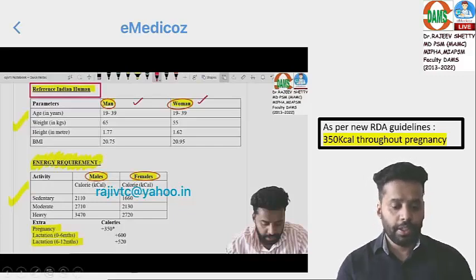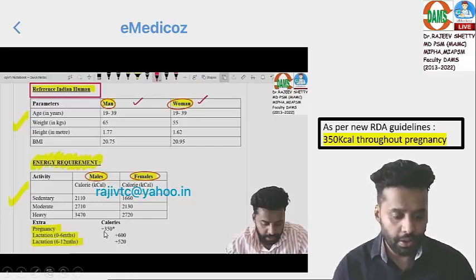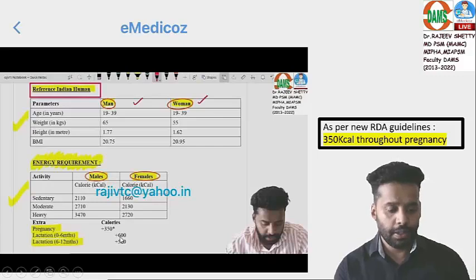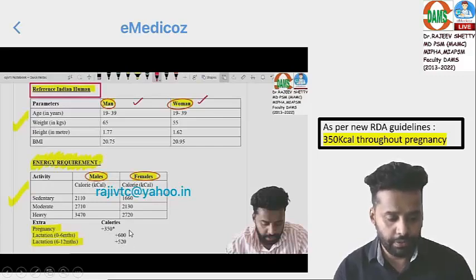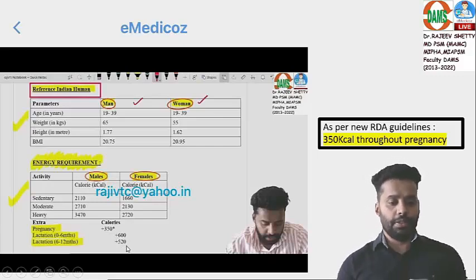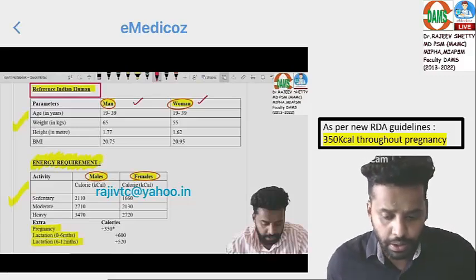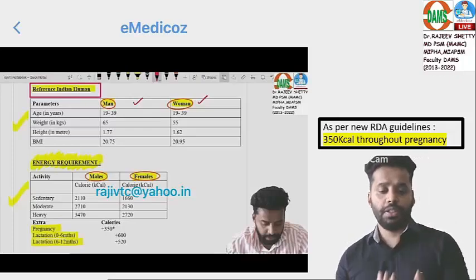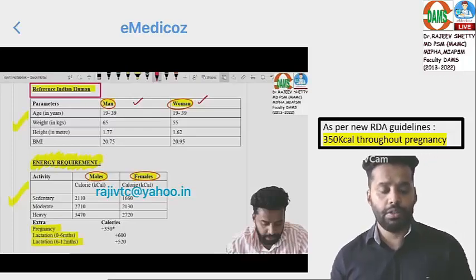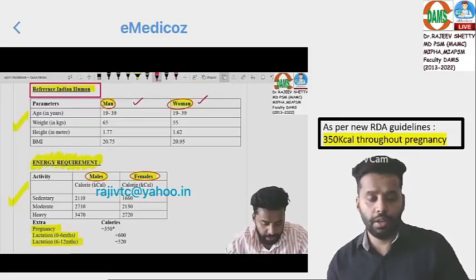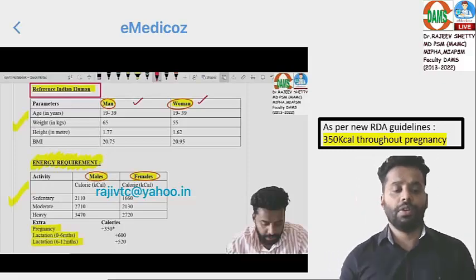So we follow RDA guidelines for nutrition, even in pregnancy and lactation. So what is for pregnancy? Add 350 in all the trimesters; lactation plus 600 and plus 520, first 6 months, next 6 months. So yes, good. Again, there were two more questions on IUDs, which will be discussed in our gynae. What is the contraindication of copper T? And one more question on irregular bleeding. What is the best choice of contraceptives?